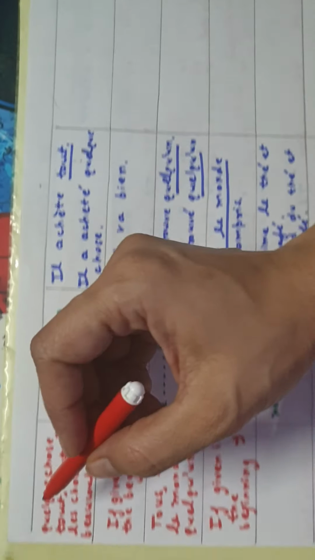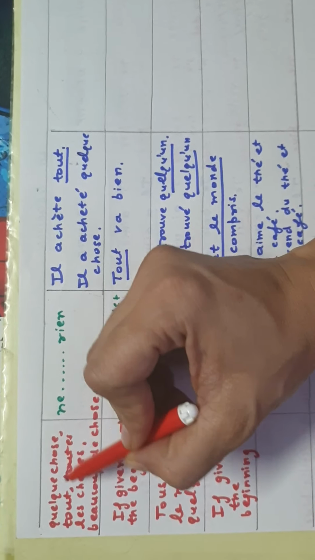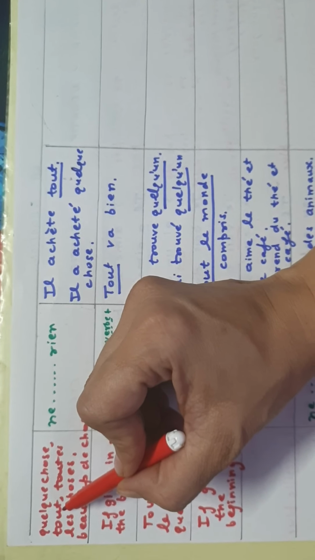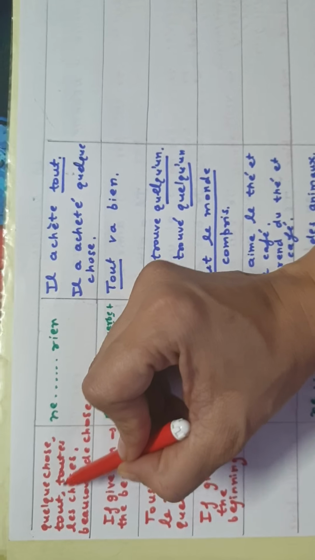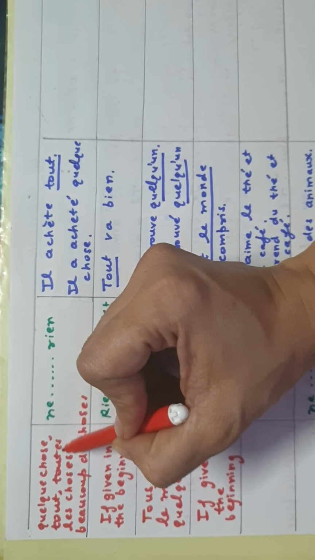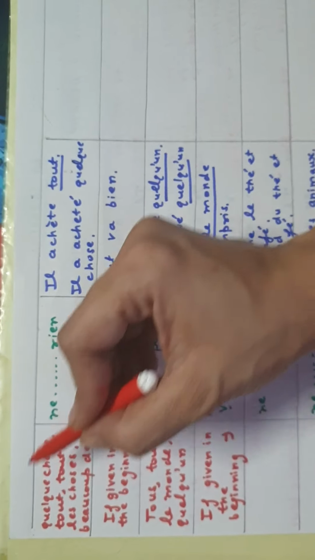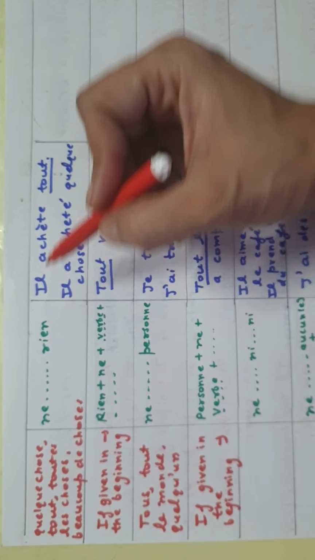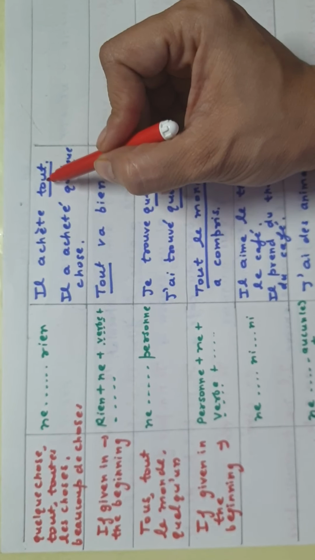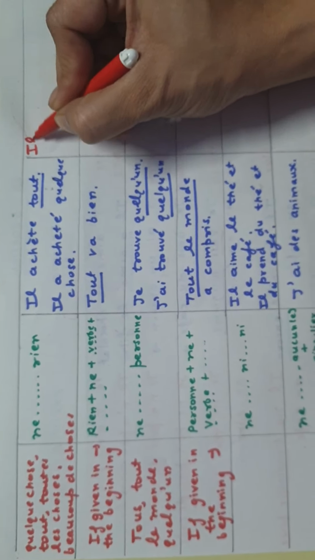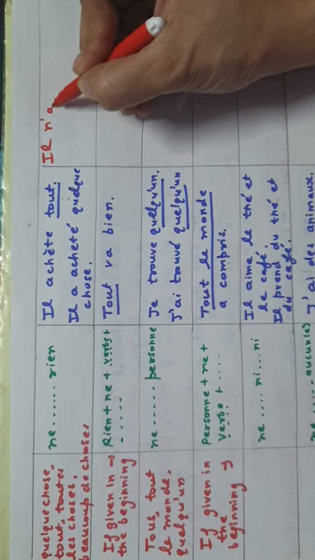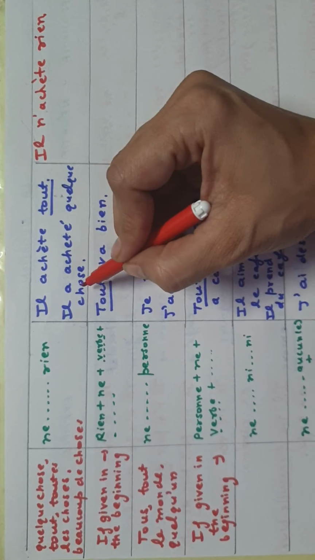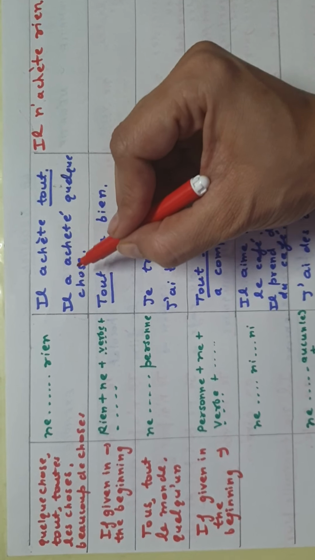When in a sentence, expressions like quelque chose, tout, T-O-U-T, you have to be very particular about the spelling. Tout means everything, or toutes les choses, all the things, beaucoup de choses, lot of things. If expressions like these have been used in a sentence, we will change them into ne rien in negative. For example, il achète tout, this is a present tense example. The negative will be il n'achète rien.